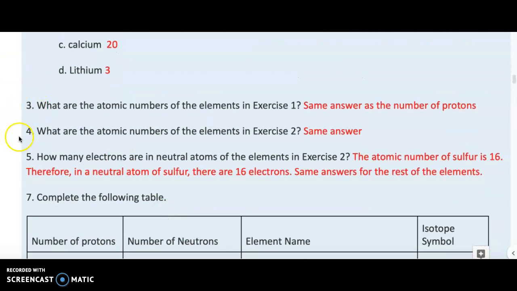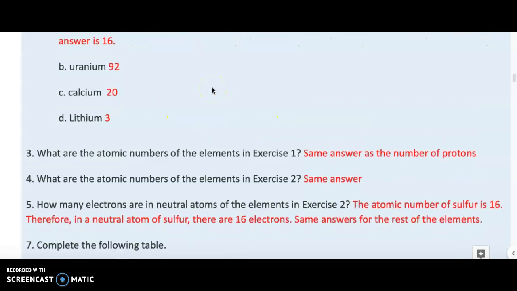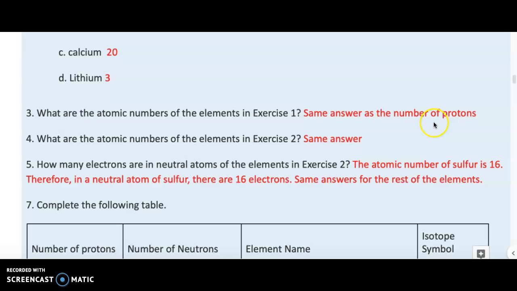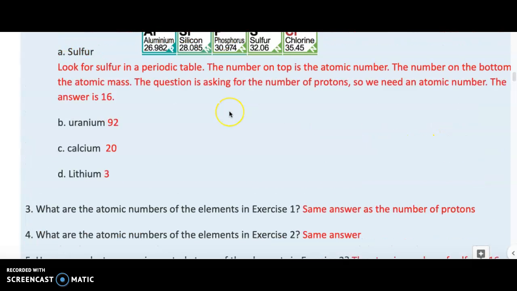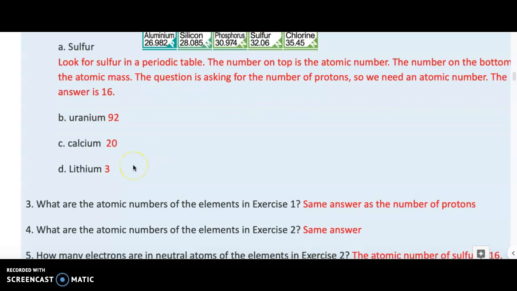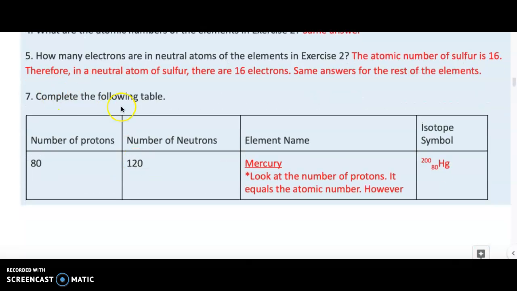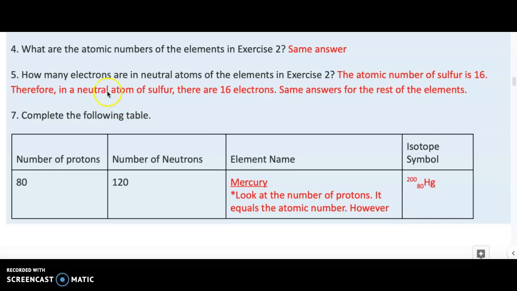Questions 3 and 4 ask you about the atomic number, which we just mentioned before. This is the same number as the number of protons, so right away, if you know the atomic number, you know the number of protons. And this question over here, how many electrons are in a neutral atom of the element in exercise 2?